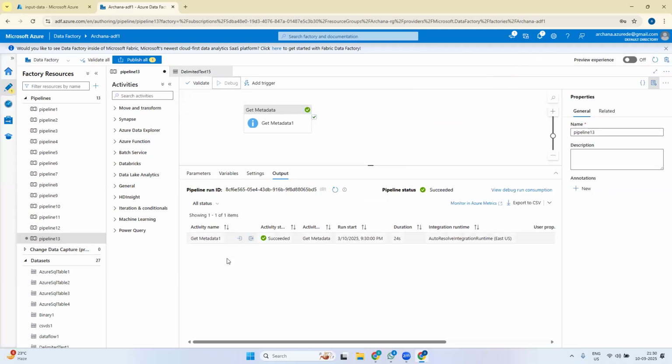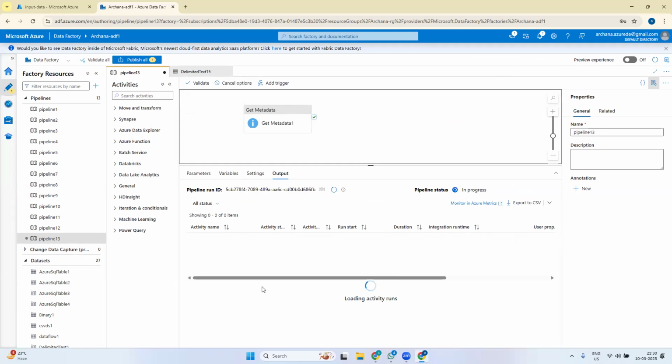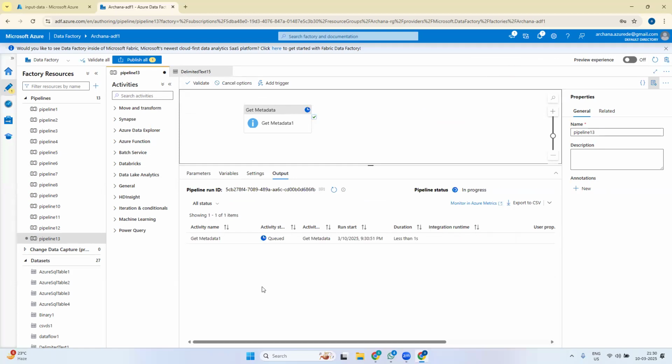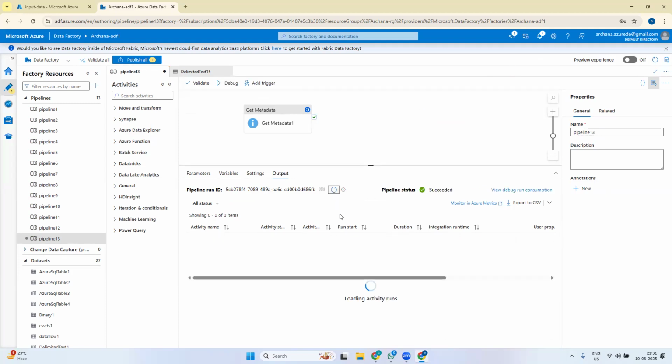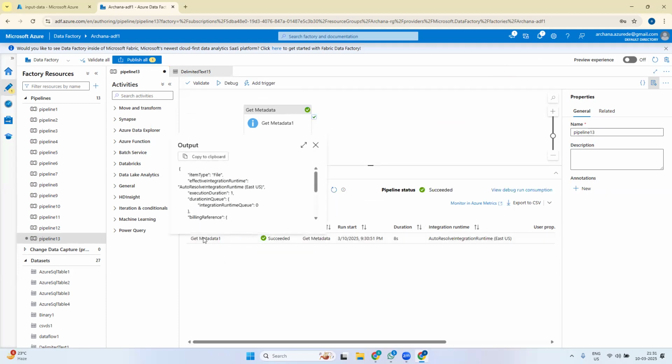Debug and we'll see the output. It is giving item type as file or folder.